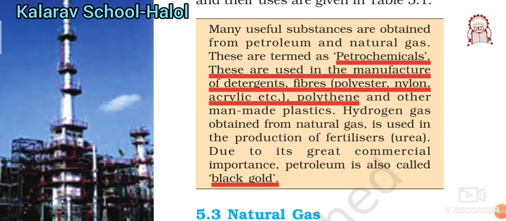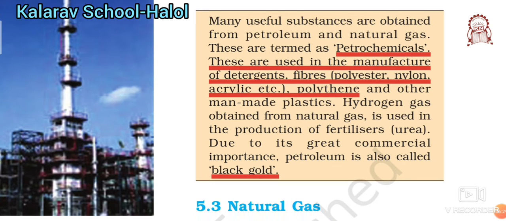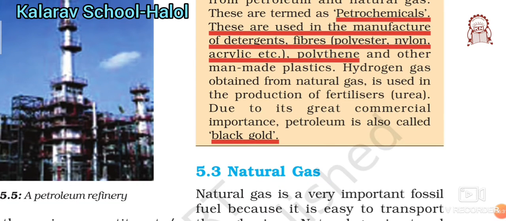Here, many useful substances are obtained from petroleum and natural gas. These are termed as petrochemicals. So what are petrochemicals? The substances which are obtained from petroleum and natural gas. These are used in the manufacture of detergent, fibers, polyester, nylon, polythene and other man-made plastics. Due to their great commercial importance, they have a large number of uses. That is why this is called black gold.